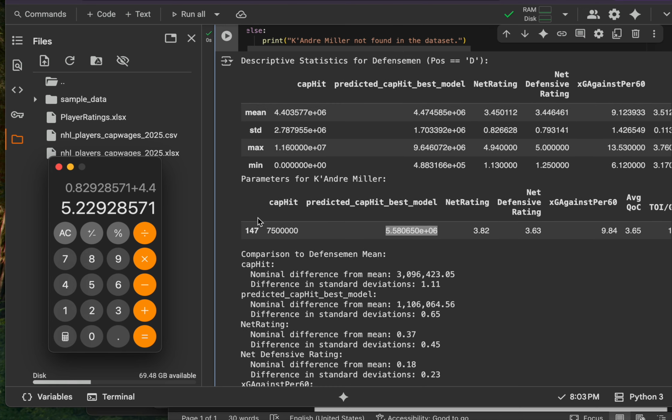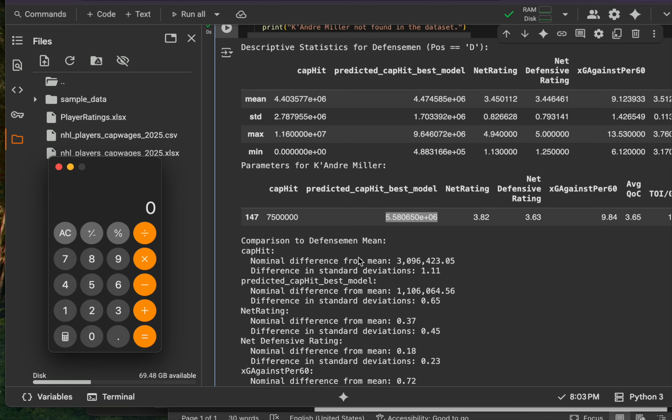Yeah, so he's getting paid. Let's subtract that from 7.5. So 2.2 million extra. Yeah, so he's getting paid almost a full standard deviation extra than what he's performing. And we're not even talking about term here. This is cap hit. Like the term is crazy. I've got to put that in my model as well. But yeah, that's for every year. Like that's nuts. But yeah, no. There's your answer on how overpaid Keandre Miller is.